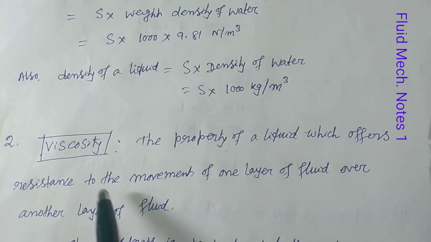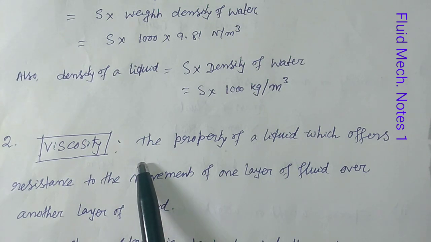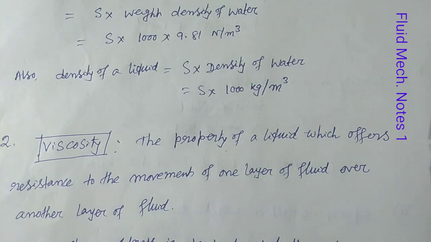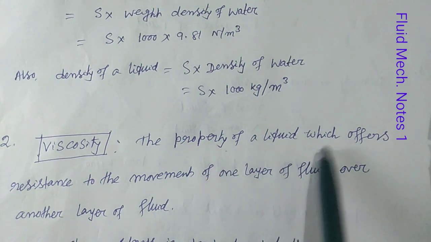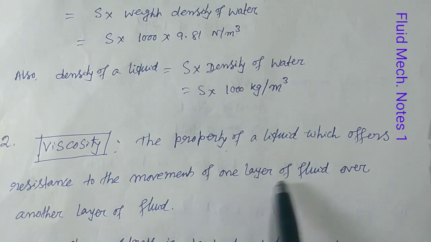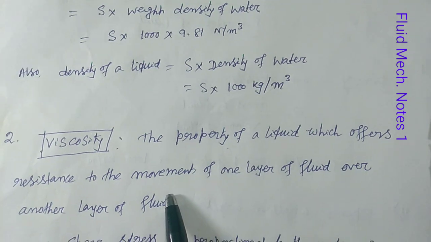Now come to viscosity. What is viscosity? You should know the definition, because in some examination a definition may come, or in an interview you may face the question, what is viscosity. Simple question. We all know viscosity as a term, but we don't know the definition. So what is the definition? The property of a liquid which offers resistance to the movement of one layer of fluid over another layer of fluid is called viscosity.